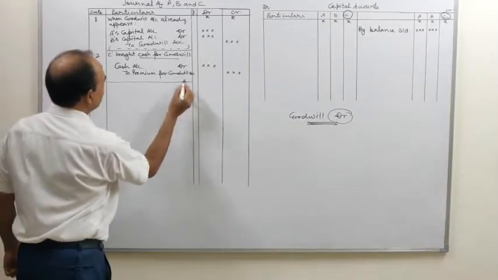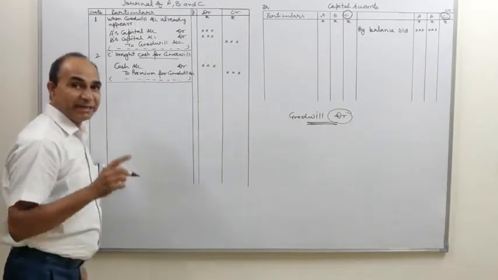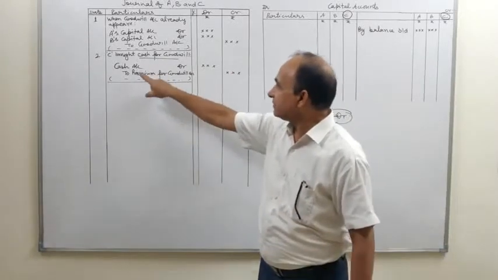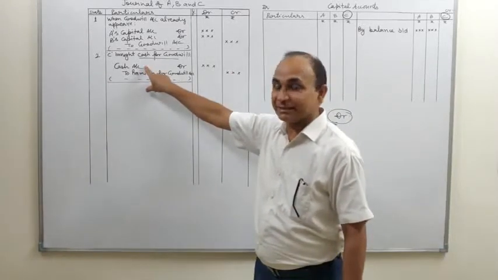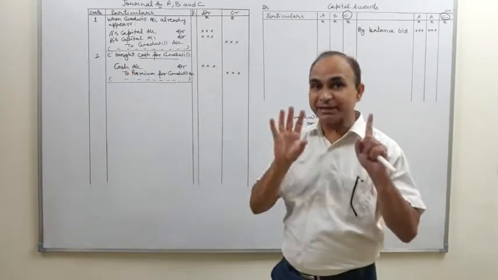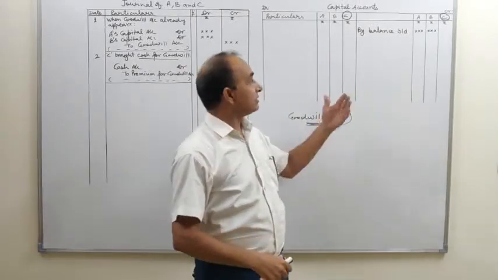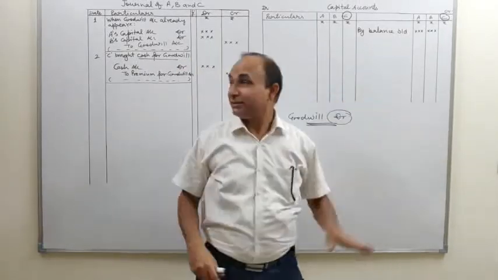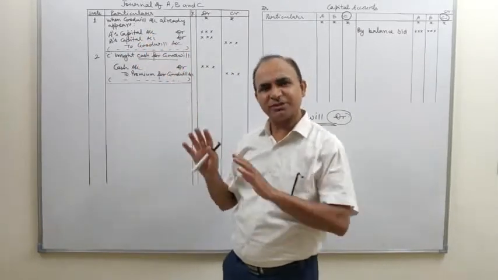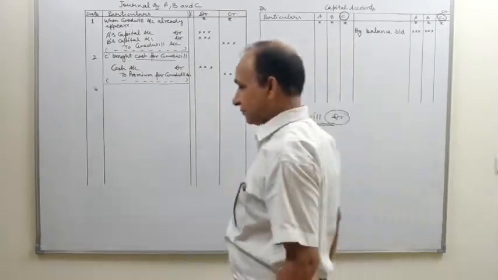Underline, you will write the narration also. New partner brought his share of goodwill in cash. So see, if you want to post this, it will be posted into cash account basically, because this entry is affecting cash account. But we are not preparing cash account. We are preparing journal and its effect on capital accounts. If we come to the first journal entry, capital accounts are debited to goodwill account, it will be posted, and we will post that later on into the capital account.